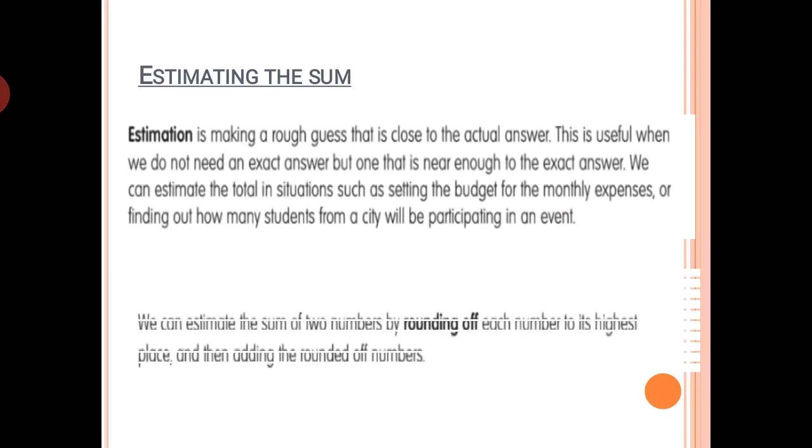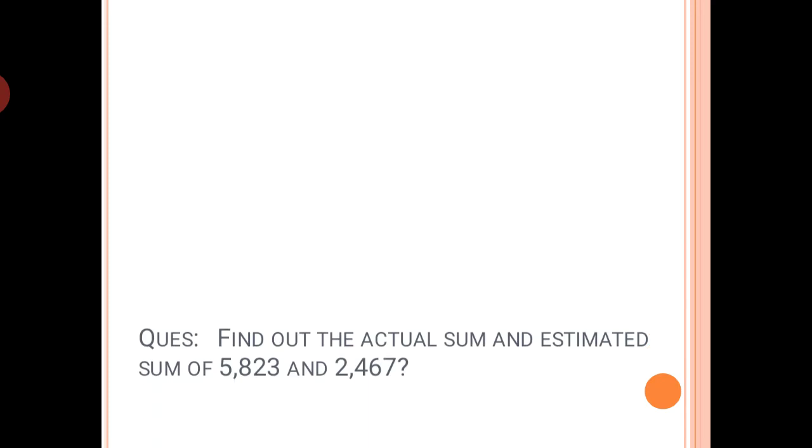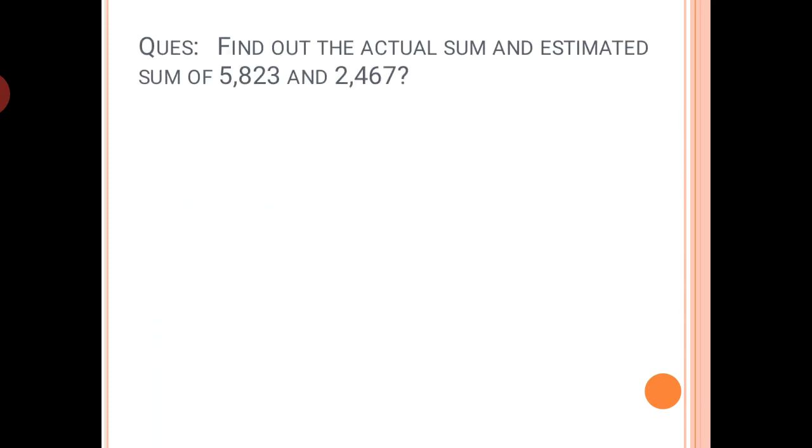And we can estimate the sum of two numbers by rounding off each number to the highest place. So how can we estimate the sum? By rounding off first and then we just add both the rounded numbers. So let's see how we can do it.